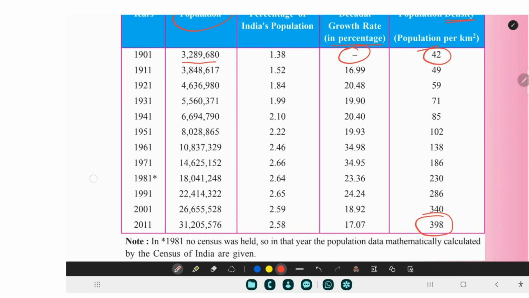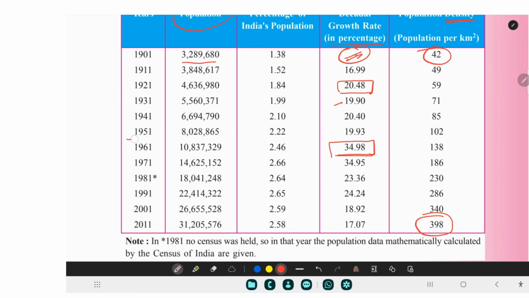Although there is no data here, let me take the data of 1911: 16.99, there was an increase. Let me take 1921 instead, because the data is missing here: there was an increase of 20.42. Then there was a decrease. Then here you see 1961.